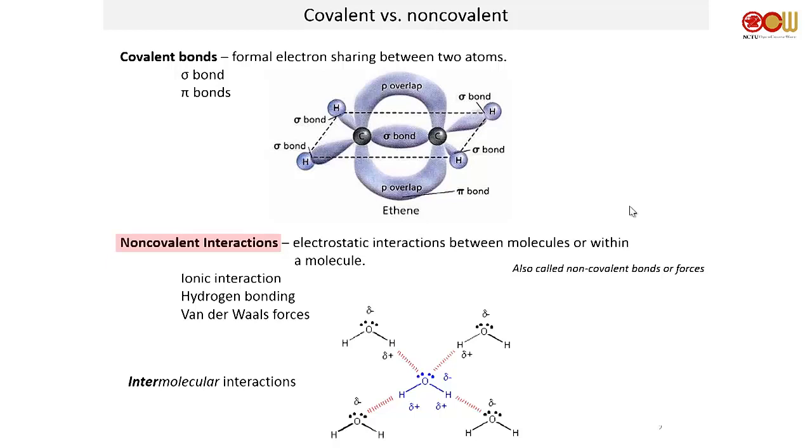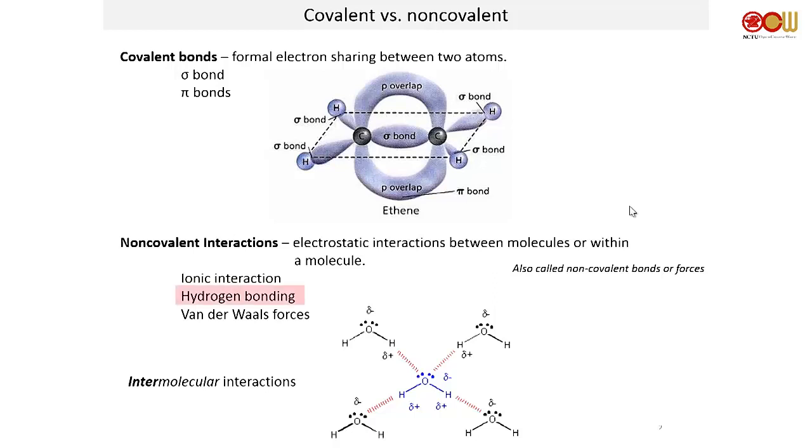Non-covalent interactions are electrostatic interactions between molecules or within a molecule. It's always electrostatic, it's not like gravity or anything like that. There are different types. For example, you have ionic interactions, which are charge-charge interactions. Two charges of the same sign repel, opposite charges attract. Simple.